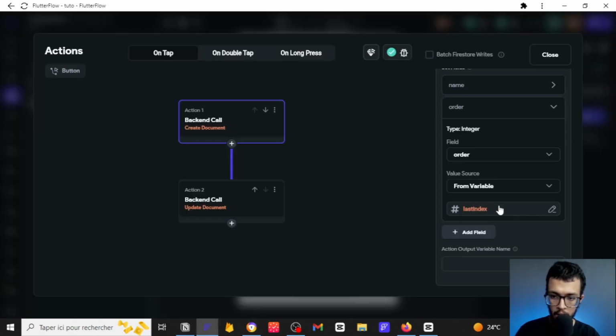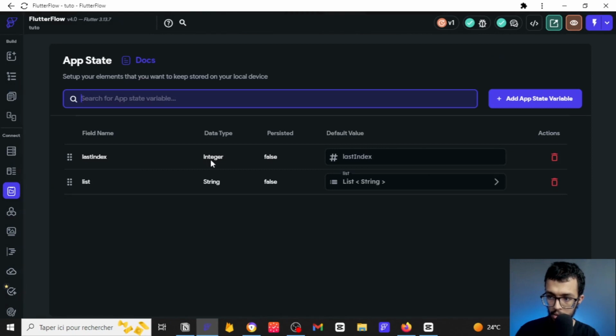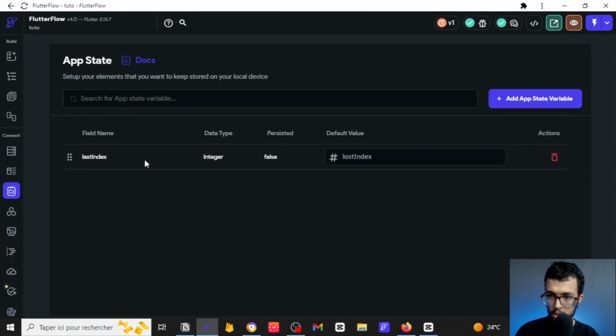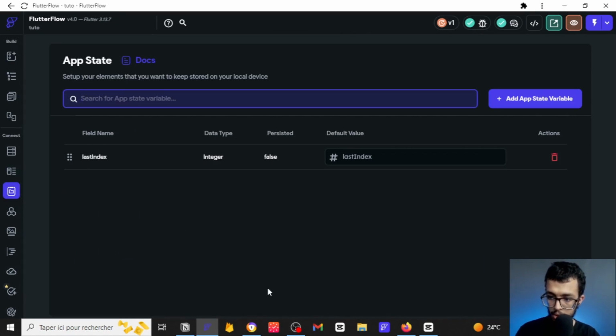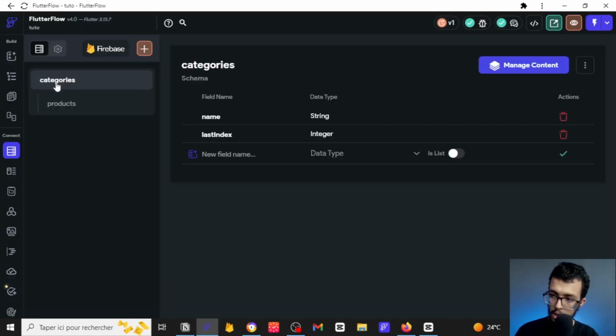Let's start by first creating that app state I have talked about. So here it is. I will delete this guy, and I will just keep the last index. I have already created that. Where do you want to take the app state from, or that last index? You need to take it from the category document, because it belongs to the category document. Here you can see the last index.